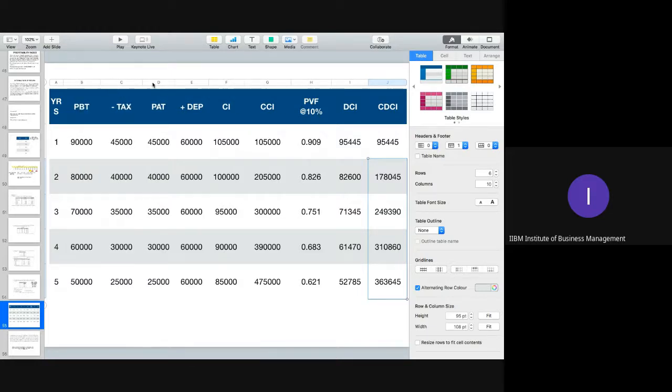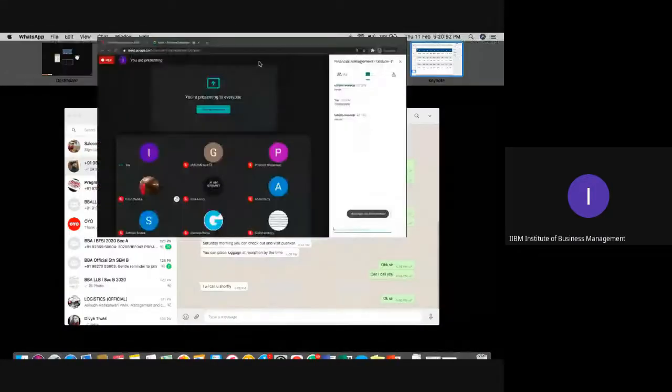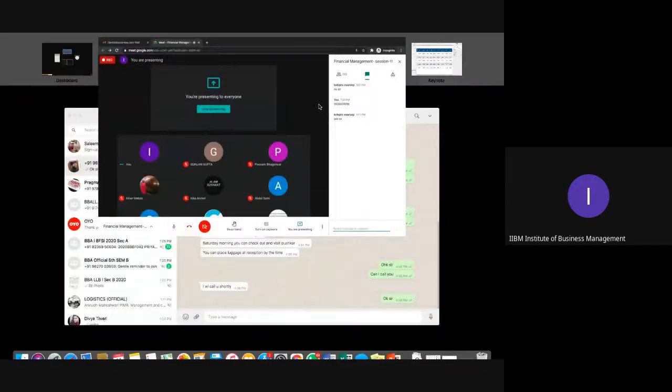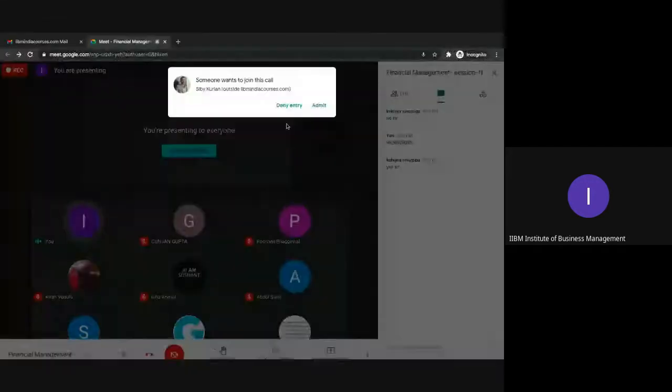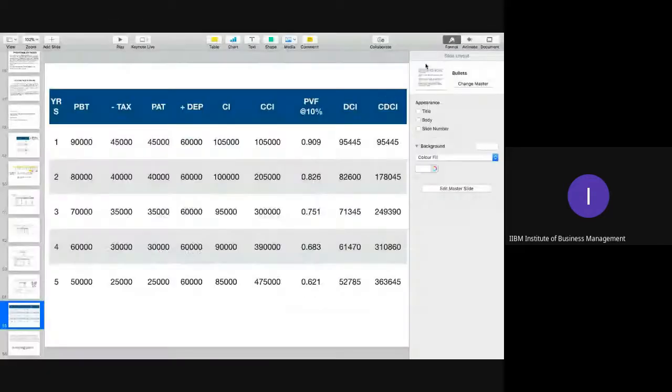I hope you now understood how exactly we have to solve these questions. These calculations are very, very important actually. Everyone, please kindly copy till this point. Then I'll discuss each and every point one by one about ARR, DPBP, PBP, NPV, IRR, PI for this particular question only.